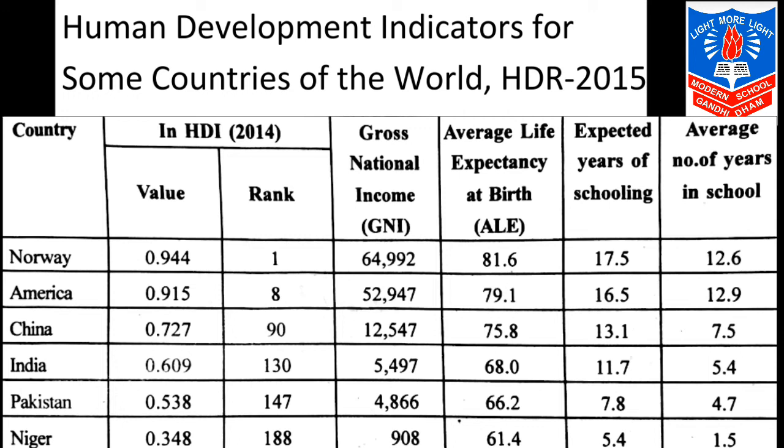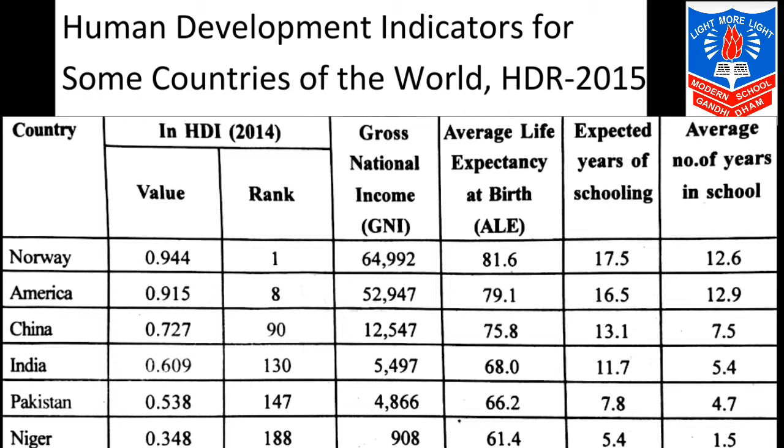Our next topic is human development indicators for some countries of the world, HDR 2015. HDR is Human Development Report. Now over here we are given a table in which the details of a few countries are given. Now if we see the table, obviously we will find that Norway is at the top. India, the ranking 130th is the ranking of it.